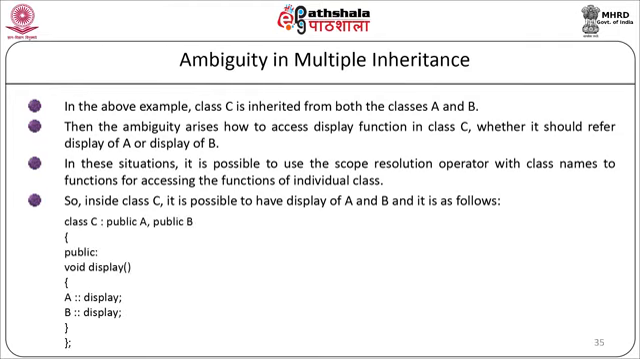In class C, we will inherit the two classes as public A, comma public B. In public, we are going to write a member function void display, and here we are going to call the display of A as A::display, that is the scope resolution operator, and B::display, that is the display function of class B, and then we will end our display member function and the class C.